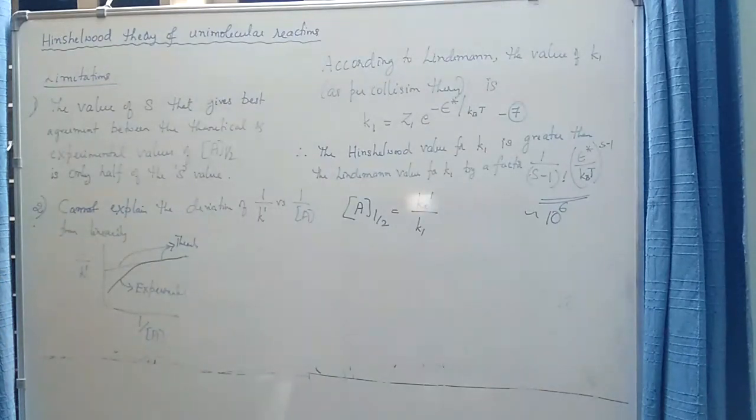To overcome the limitations of this theory, further theories were proposed, which are nothing but modifications of either Lindemann's theory or Hinshelwood theory. You have two important theories called RRK theory and its modification or extension called RRKM theory, which give somewhat better explanation than Hinshelwood or Lindemann's theory. We will not go into those theories here as they are not in your syllabus.